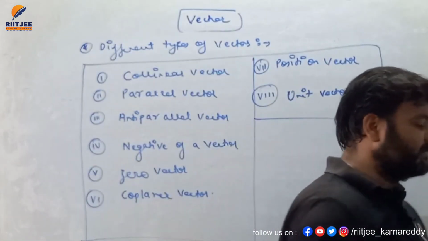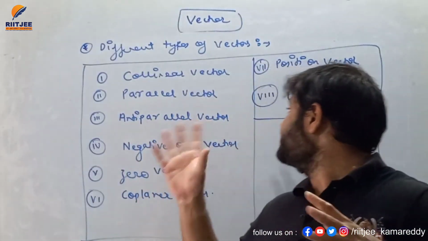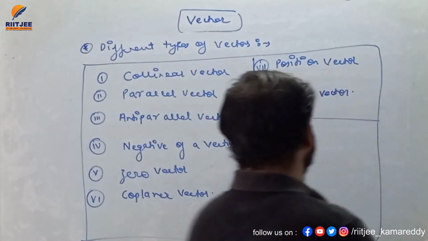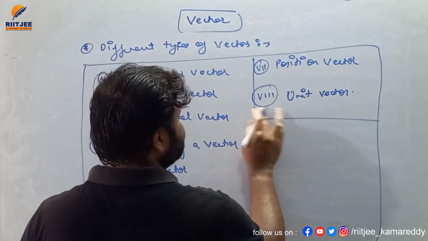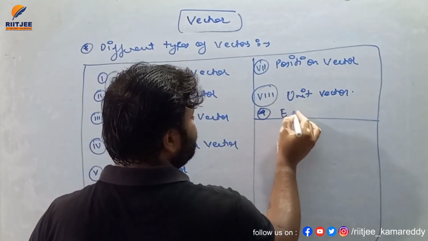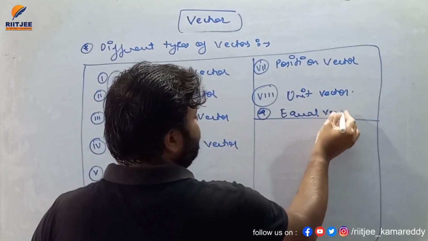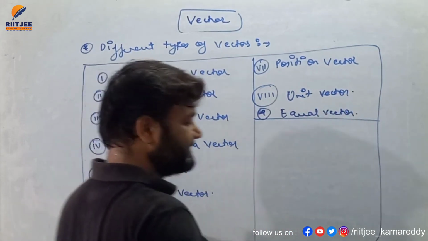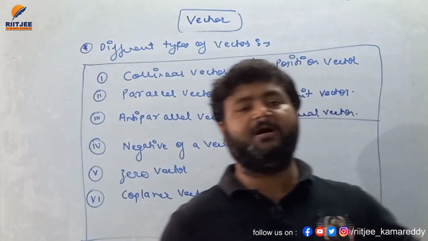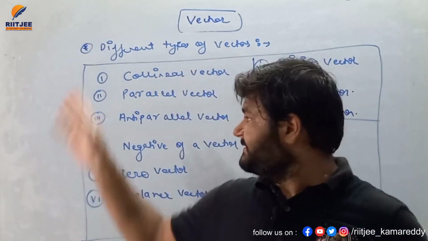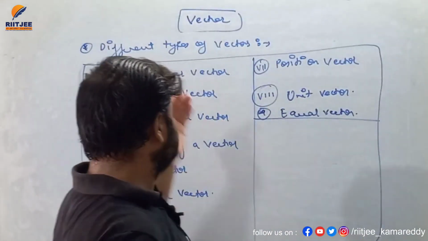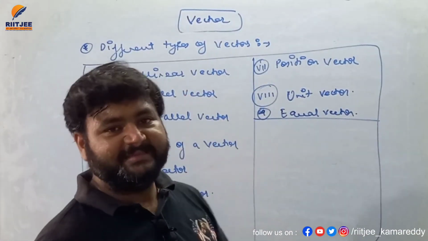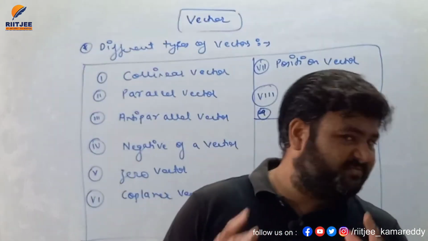There are more vectors: equal vector is your ninth vector. In the next lecture, we will proceed with these types of vector, what they actually are and how they are used in the study of physics.